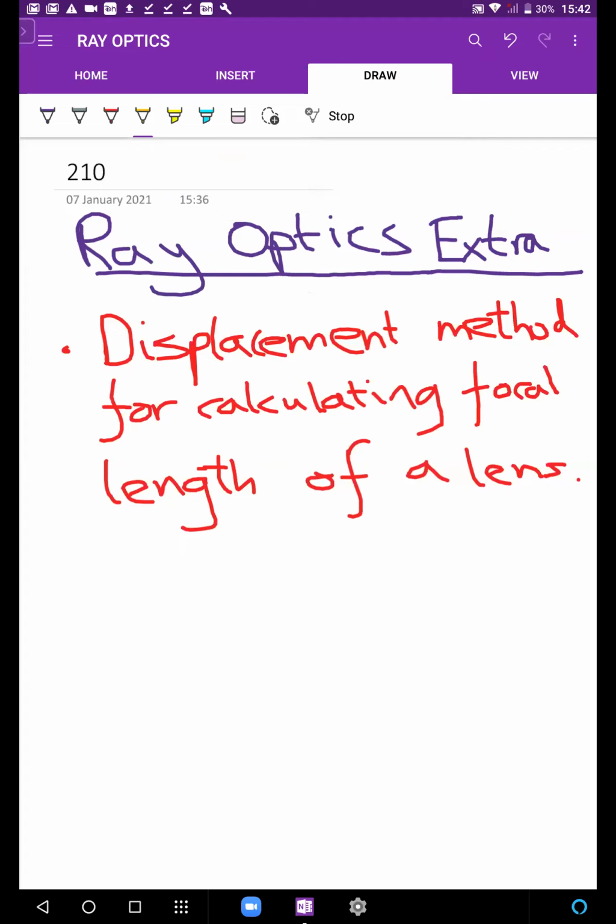So look, this method put very simply is essentially this. You have an object. You'll have an object over here, and you'll have a screen over here. The object and the screen both are going to be fixed.